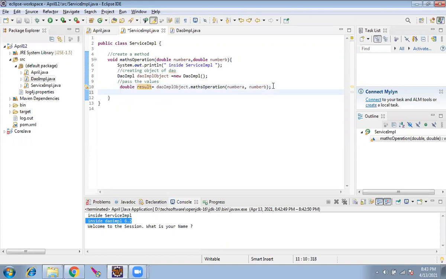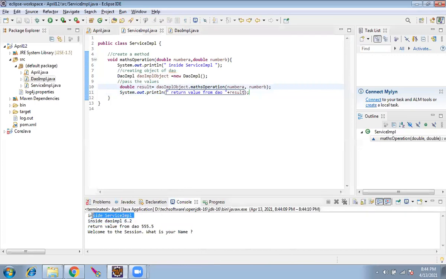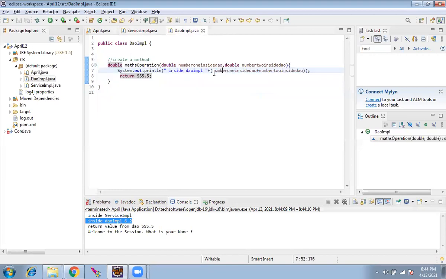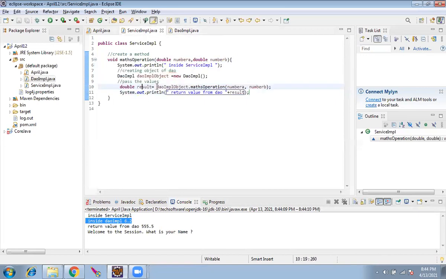Now I will do a sysout: return value from DAO. What is the return value from DAO? Result. I'm placing it inside a variable here, and I'll print it and see. See here, it is inside service. It went to DAO. Inside the DAO, it printed something because we gave addition, and the DAO is returning 555.5. And in service, whatever is being returned there, I have to store it.